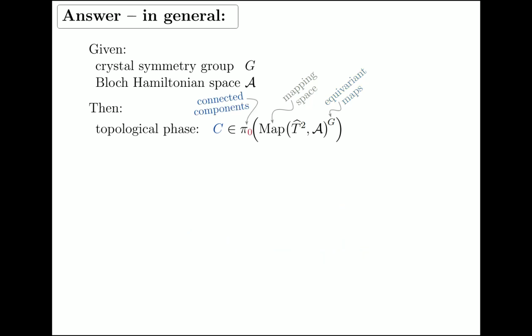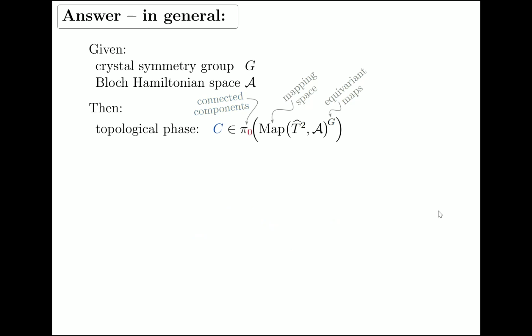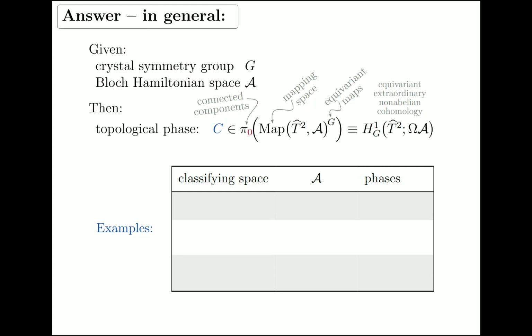And finally, that we look at connected components, that's just the fact that we're looking at topological sectors. So we imagine that the system may fluctuate, the Bloch Hamiltonians may vary, as you know, there's noise and heat in the system, but the topological property is the connected component that it cannot move out of, and that's what's computed by this pi0. So this also has some expression in terms of cohomology, which we're going to skip. So the examples are just to put us in perspective of what we're talking about here concretely.